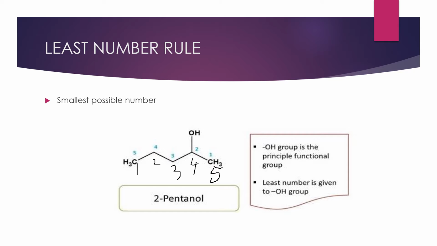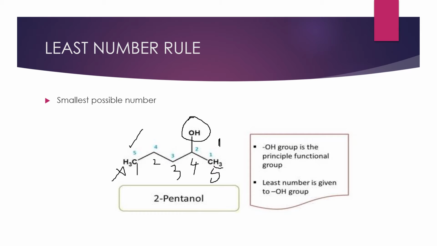So if you start from this side, 1, 2 like that, on the second carbon we have this substituent. If you don't have any substituents, from wherever you write, no problem. It will give the same meaning, same structure. But when you are having a substituent, a side chain, then you have to see that the locant, that carbon which is having the substituent, should be given less number. So the blue colored numbers I have written here are the correct ones. The other, starting from here 1, 2, 3, 4, 5, is wrong, where we are getting the compound name as 4-pentanol.